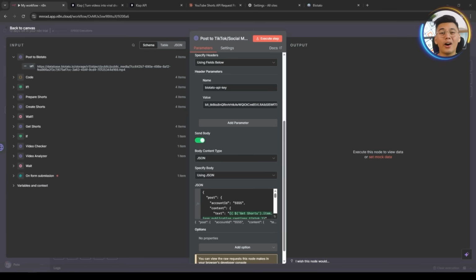With that, the automation loop is complete, from form submission all the way to social media scheduling. Let's quickly go over the actual costs involved in running this entire automation process. It's important to know exactly what you're paying for, especially if you plan on scaling this.